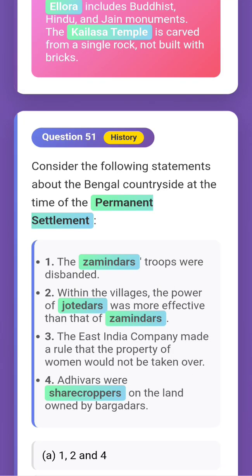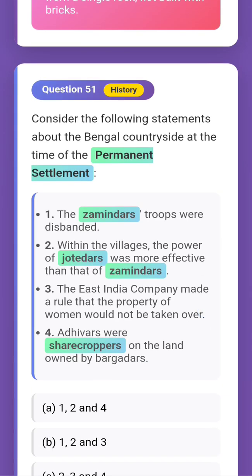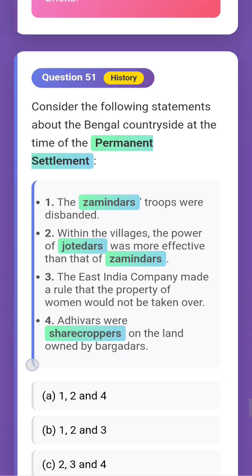So the options are: the zamindars' troops were disbanded. Yes, troops were disbanded. And within the village, the power of the Jotedar was more effective than that of the Zamindar. Yes, unfortunately, that was the problem for Zamindars at that time. The East India Company made a rule that the property of women wouldn't be taken over. I think this is correct. And Adhiyars were sharecroppers on the land owned by Bargadars. I think this is wrong. Whoever has read NCERT, this is wrong. So the answer will be 1, 2, 3.